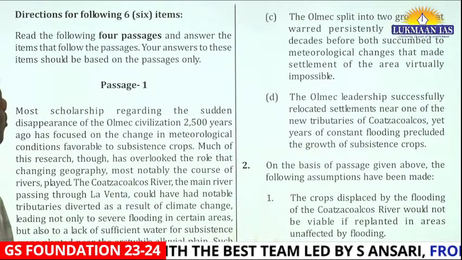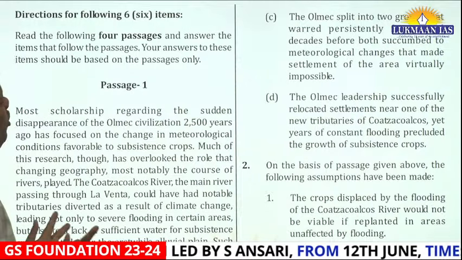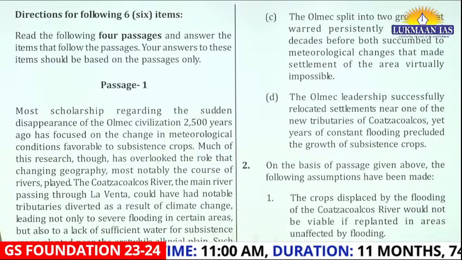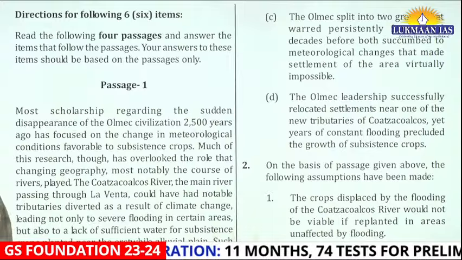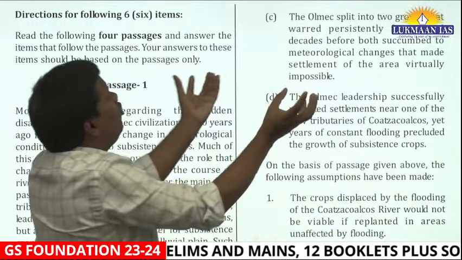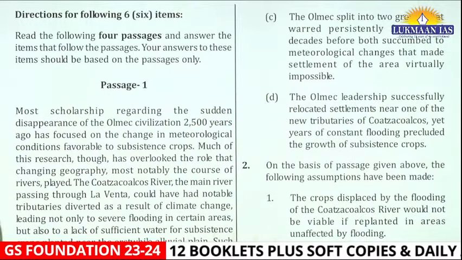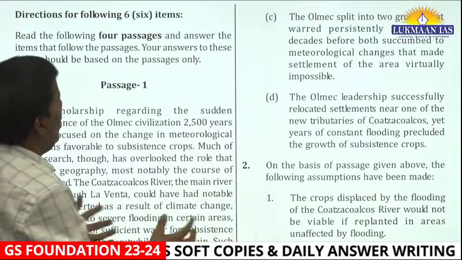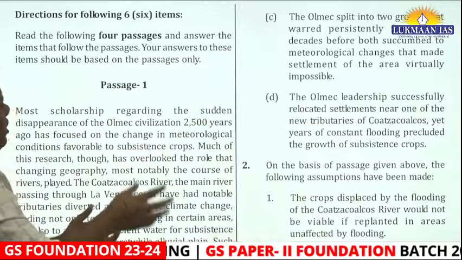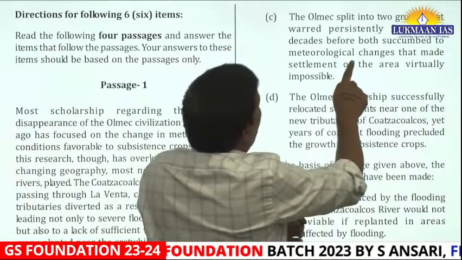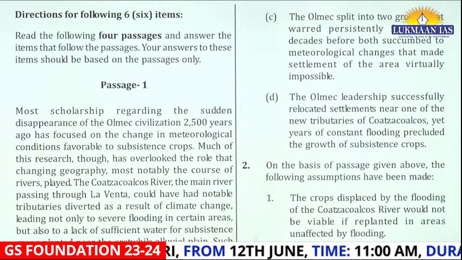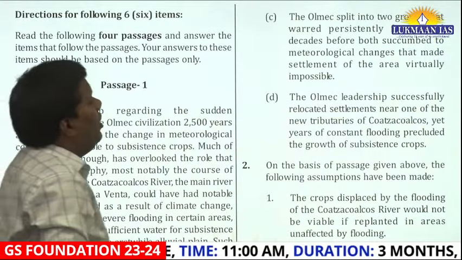Now the next option: the Olmec split into two groups that fought persistently for several decades before both succumbed to meteorological change that made settlement of the area virtually impossible. So here they have not talked directly about descent. See what they are saying: split into two groups, like your feudal descent. They fought among themselves persistently for several decades before both succumbed to the meteorological changes that made settlement of the area virtually impossible.